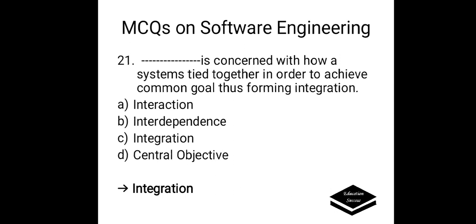Dash is concerned with how a system is tied together in order to achieve a common goal, thus forming integration. Options are A. Interaction, B. Interdependence, C. Integration, D. Central objective. Here the correct answer is integration. Integration is concerned with how a system is tied together.